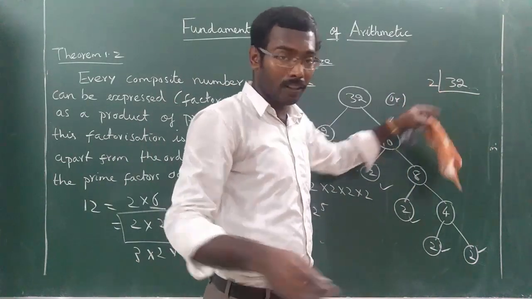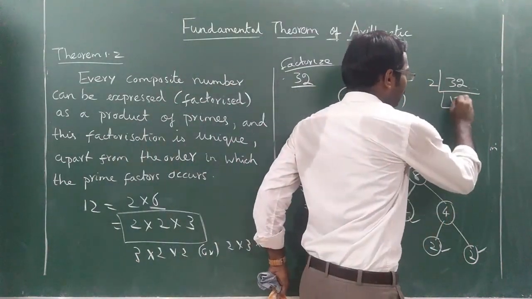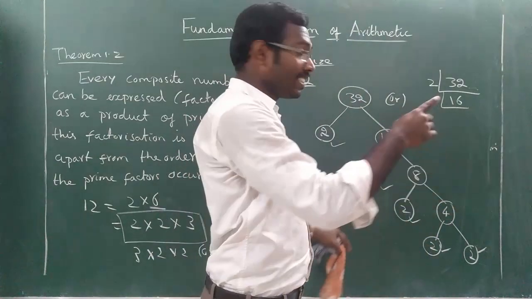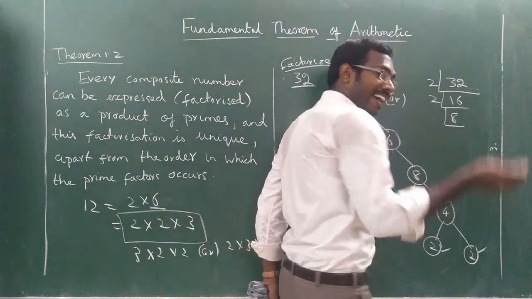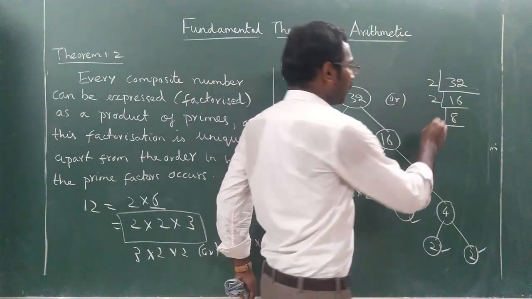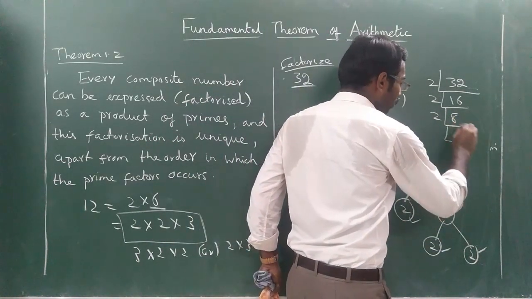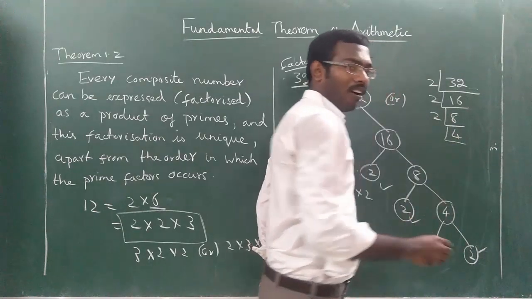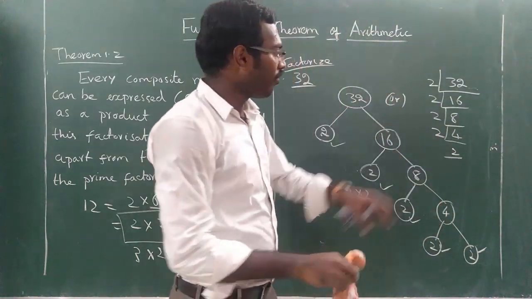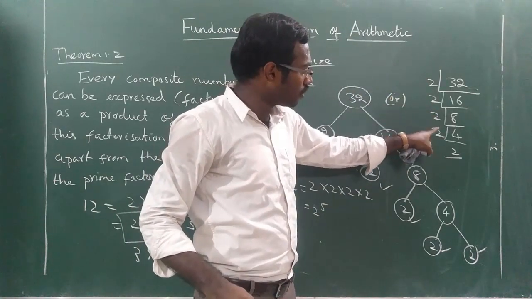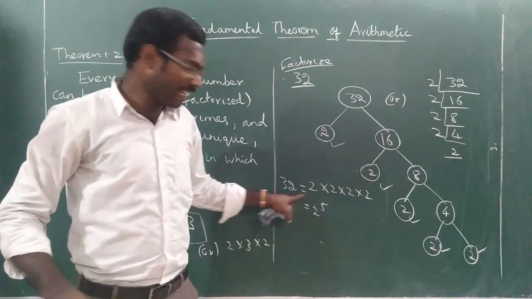When 32 is divisible by 2, you will get 16. When you divide 16, 16 is also divisible by 2. Then 8. 8 is also divisible by 2. 8 divided by 2 is 4. 4 is also divisible by 2. So these are the factors: 2 into 2 into 2 into 2 into 2. That is what we did here.